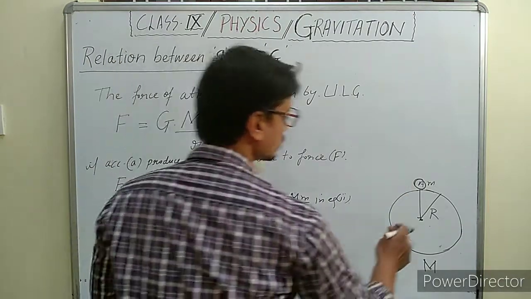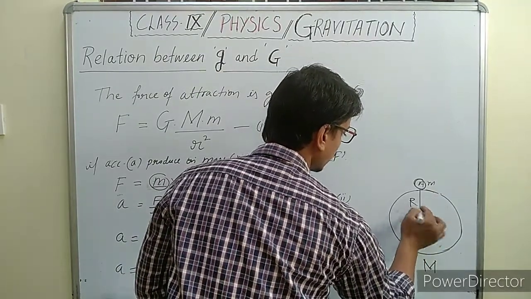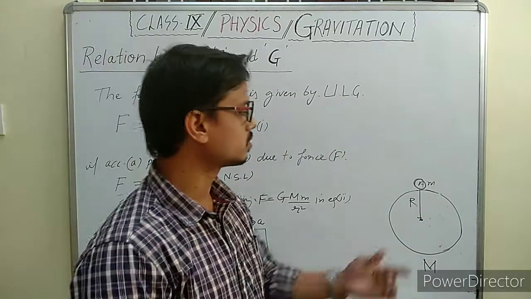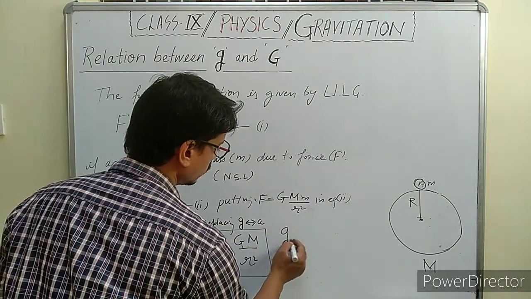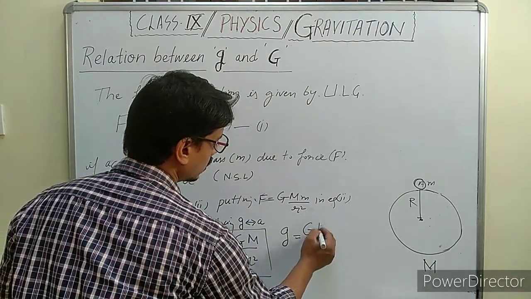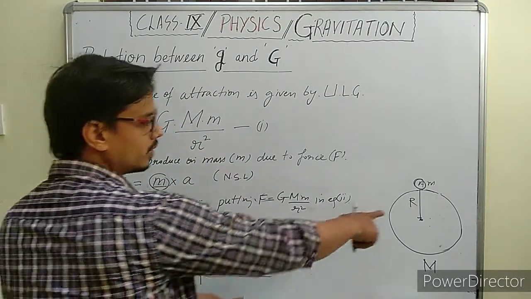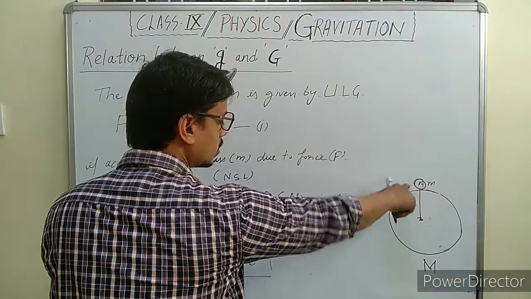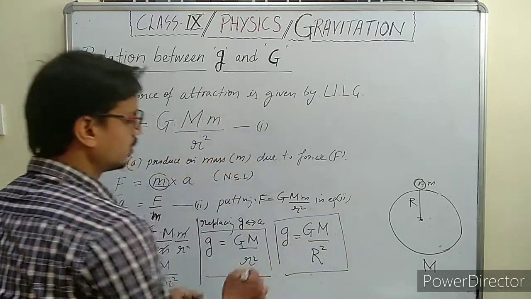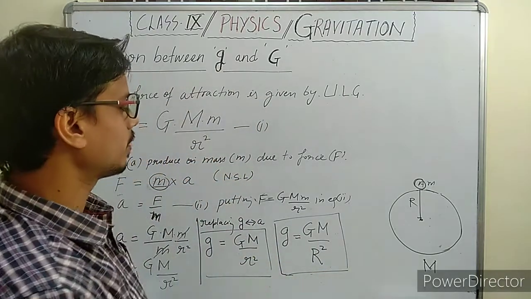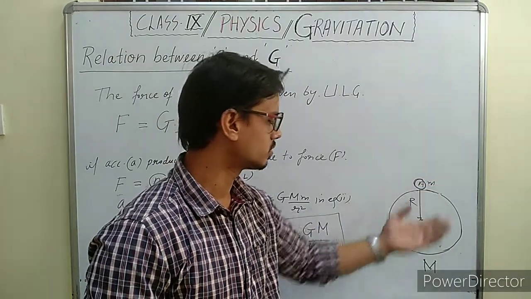In this case the distance will be the radius of the earth, capital R. So at the distance of capital R, the formula changes to small g is equal to capital G capital M upon capital R square, where capital R is the radius of the earth. So this is our expression for small g, when the object is placed on the surface of the earth or at some distance from the surface of the earth.